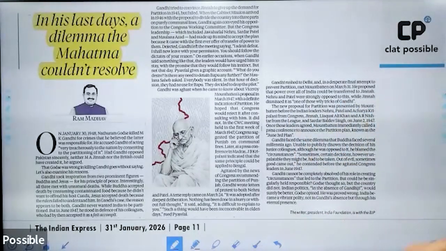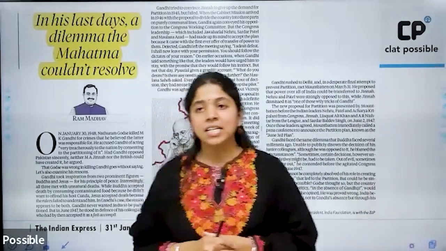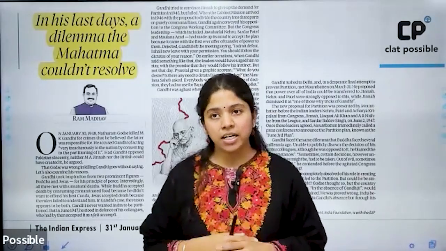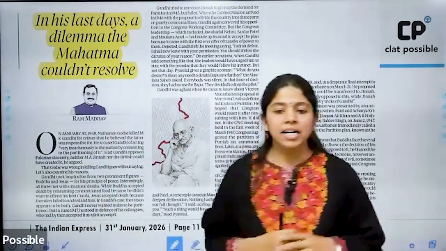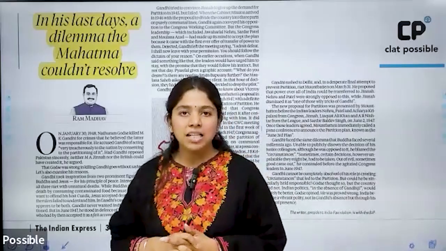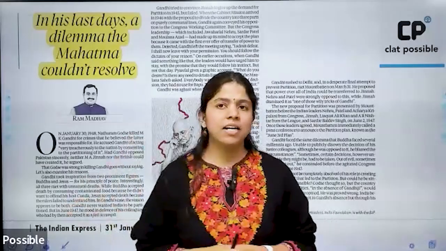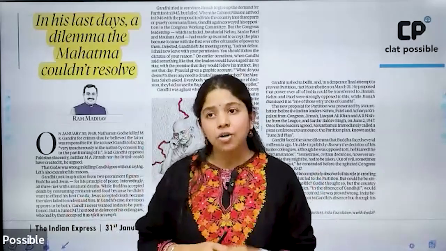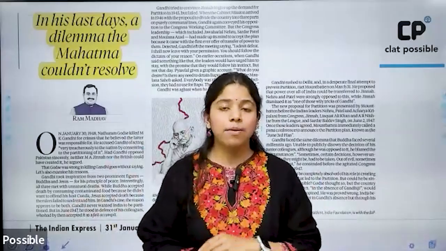Okay, then this particular article was naturally a tribute to Mahatma Gandhi. Yesterday, the 30th of January, is observed in India as Martyrs' Day, and it was on this day in 1948 that Mahatma Gandhi was assassinated by Nathuram Godse. This article talks about what pushed Nathuram Godse to believe that Mahatma Gandhi was responsible for the partition of India. It gives you an idea of the circumstances back then and how Mahatma Gandhi tried to negotiate with Muhammad Ali Jinnah that partition should not be undertaken.